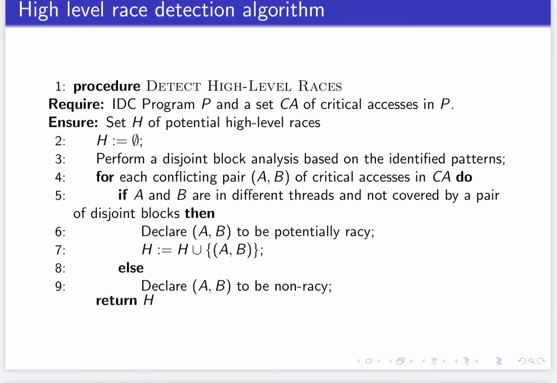and what the algorithm will return is a set of potential high level races. To start with, that set H is empty. We begin by performing a disjoint block analysis based on the identified patterns.